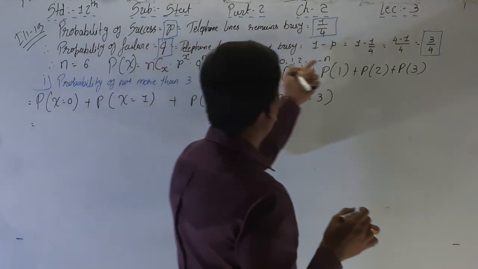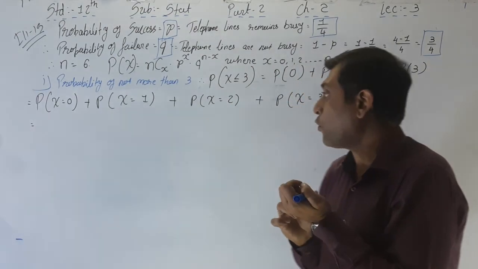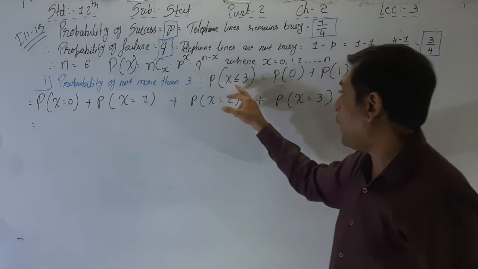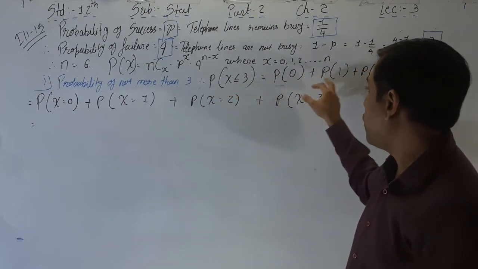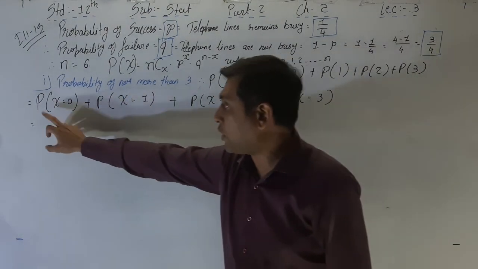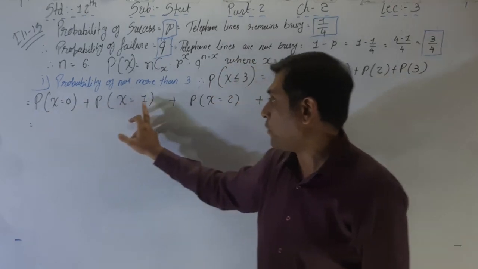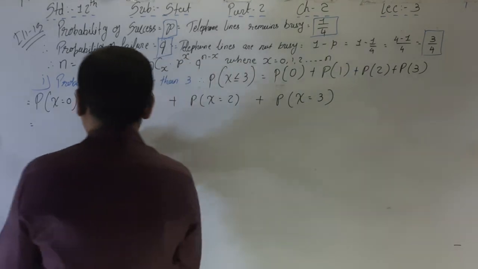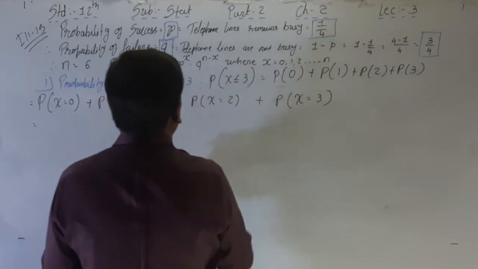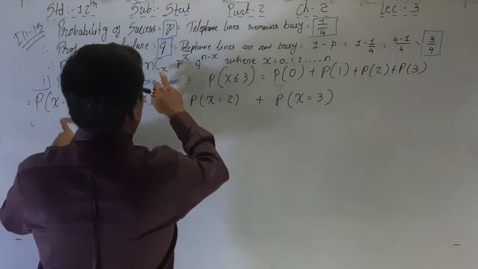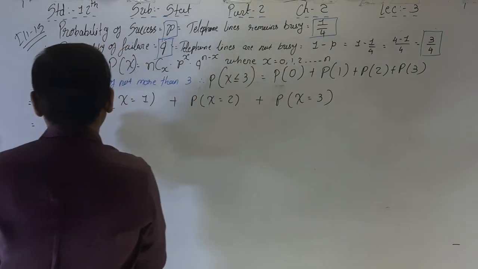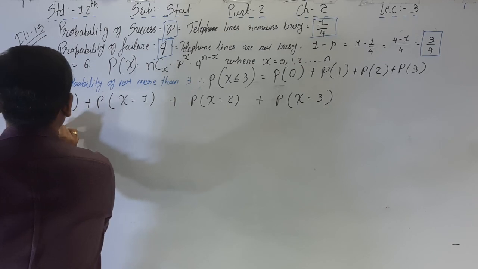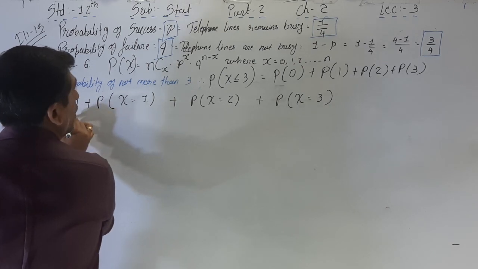This is the formula. After that, we have to write down first the probability of not more than 3. P of x less than or equal to 3, that is 0, 1, 2 and 3, and is equal to P of 0 plus P of 1 plus P of 2 plus P of 3. What does that mean? Here we put the x value and the n, p, q values into the formula. P of 0, that is 6C0 into